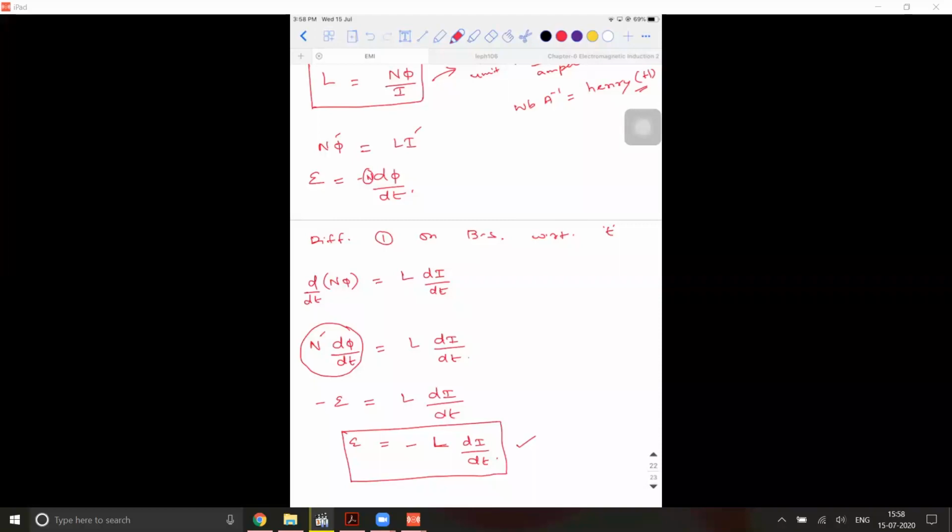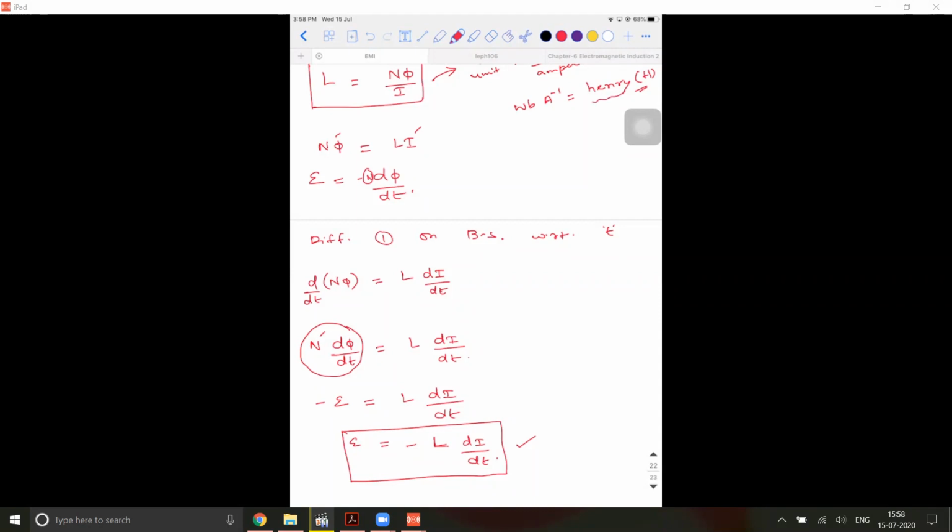The unit of inductance. I'm not talking about self-inductance or mutual inductance. Unit of whom? Not the induction. Induction doesn't have any unit because it's a phenomenon. Inductor doesn't have any unit because it's a device. So who can have the unit? Only inductance. So the unit of inductance is Henry.